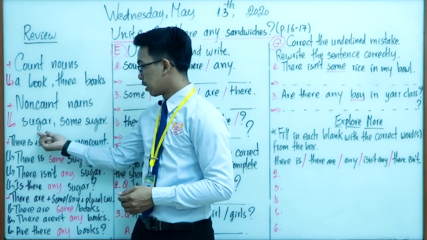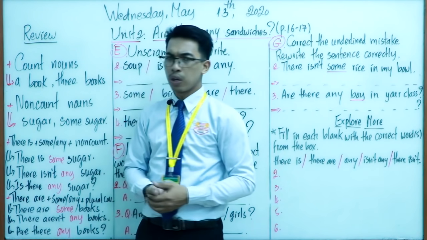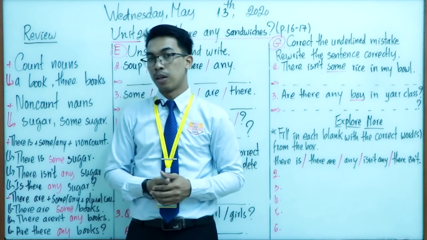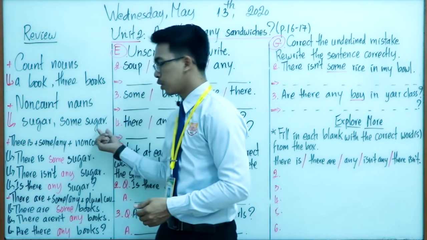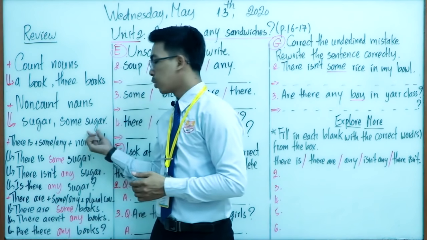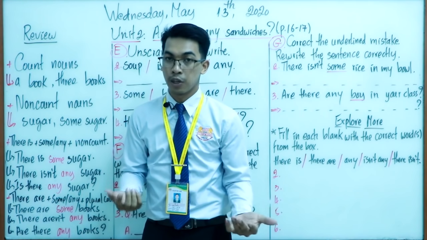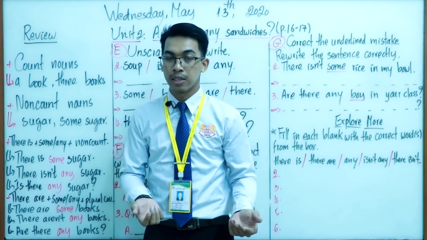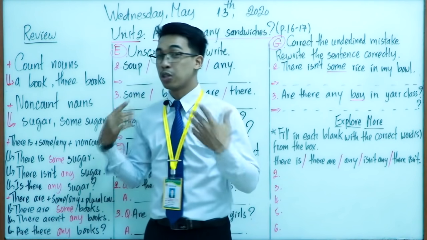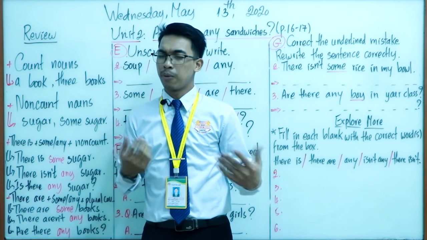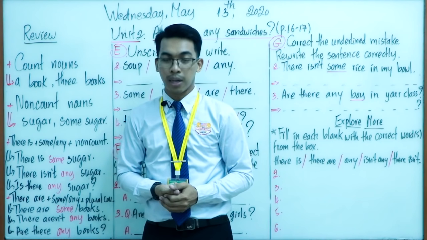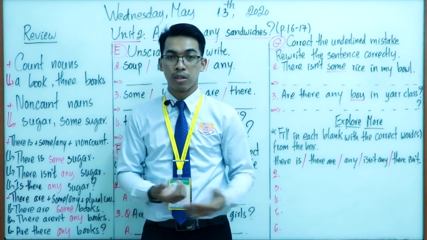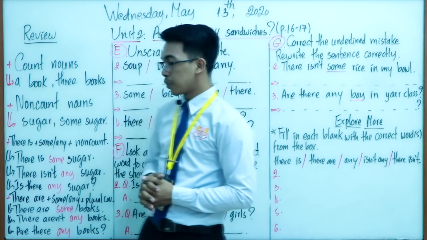Like in here is the singular and here the plural, some sugar. We also can use some with non-count nouns as well, okay? Some sugar, but we do not need to use an s. Some sugar, not some sugars. Got it? Please take note of this, everyone. And we also cannot use an article; we cannot say a sugar. We cannot use it like this. Very good.